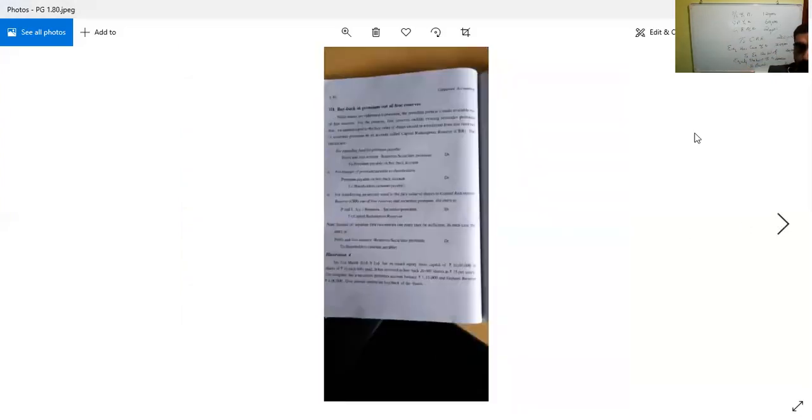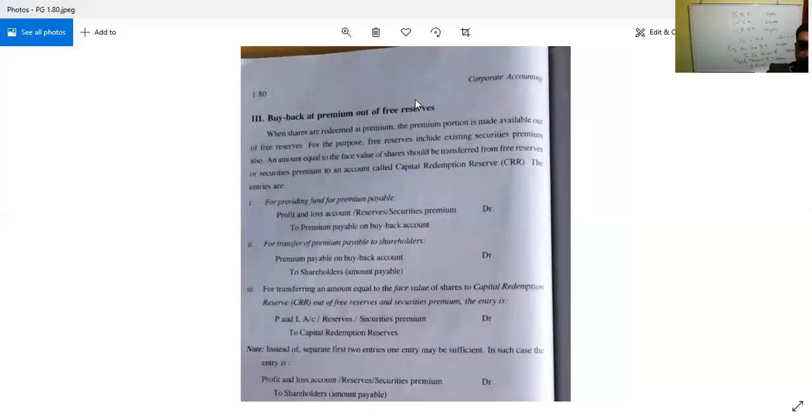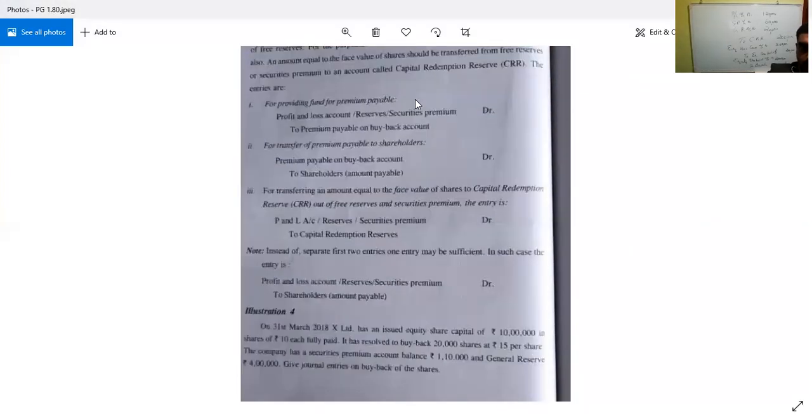Then we see buyback at a premium out of the free reserve. How this is to be? Buyback at a premium out of the free reserve.